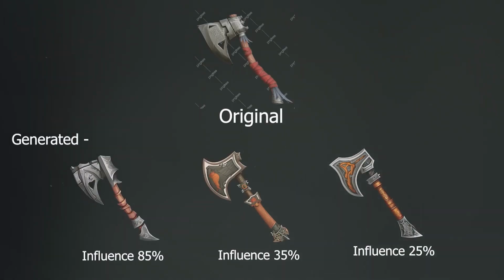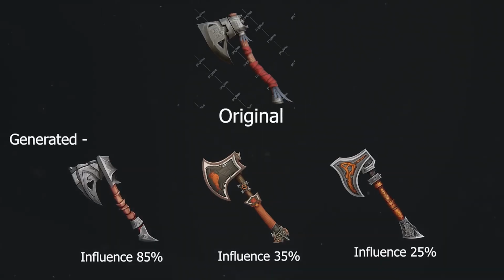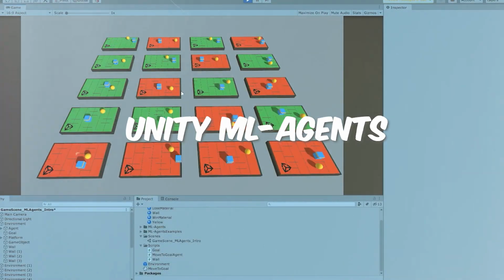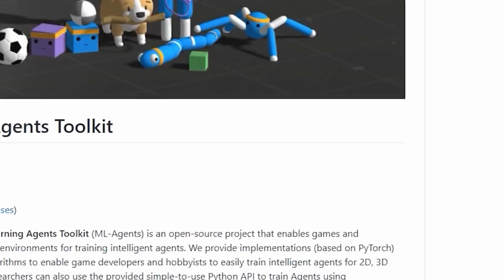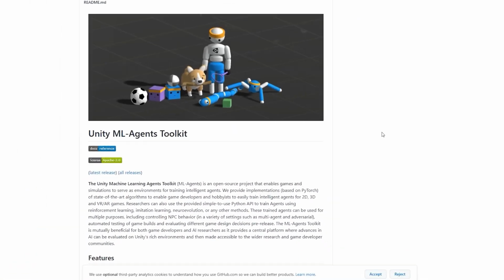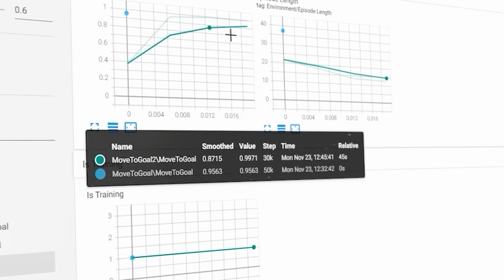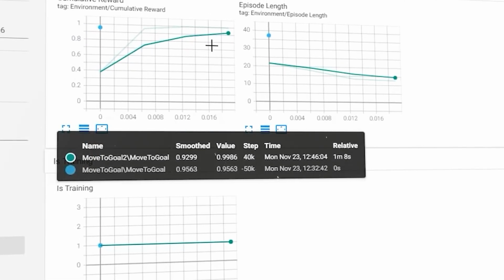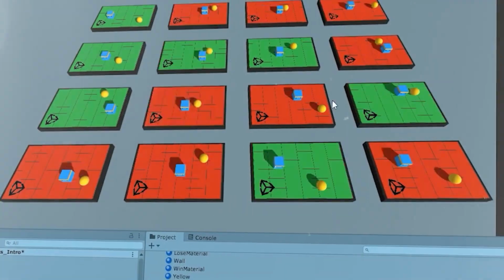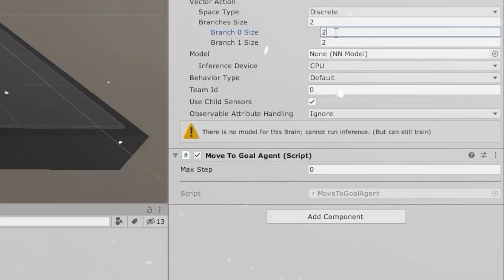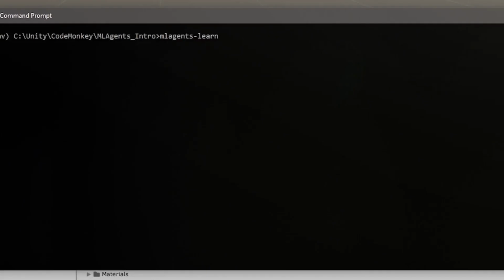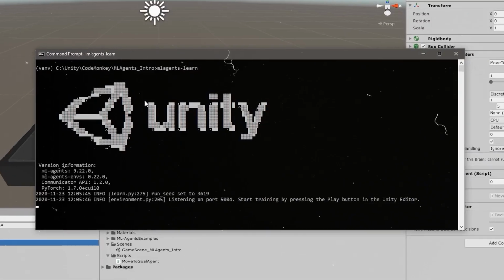There are some other generative tools other than Midjourney and DALL-E. Unity ML Agents is a toolkit that lets game developers use machine learning to create smart and adaptive game characters and environments. Machine learning is a branch of artificial intelligence that enables computers to learn from data and experience rather than following fixed rules. With Unity ML Agents, developers can use different types of machine learning techniques to teach their agents how to behave in complex and dynamic situations.